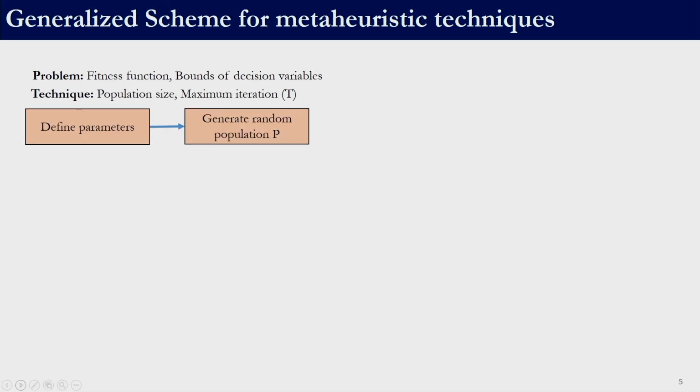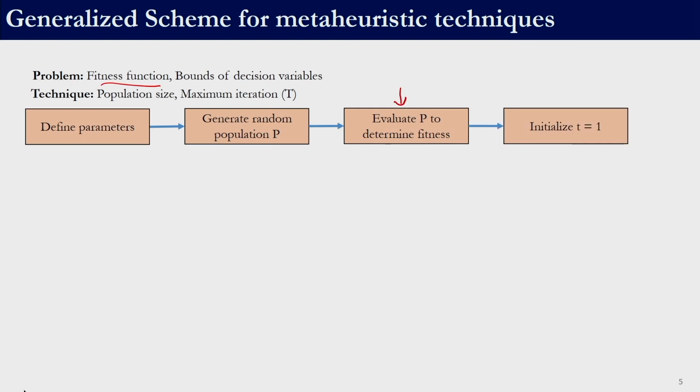The first step is to generate a random population within the domain of decision variables, followed by evaluation of the fitness function of this population. This is the place wherein we need the fitness function. Once that is done, we initialize a counter t equal to 1 to keep a count of how many times we are repeating the cycle. These are iterative techniques, so we have a counter to keep track of the number of iterations that we have completed so far.